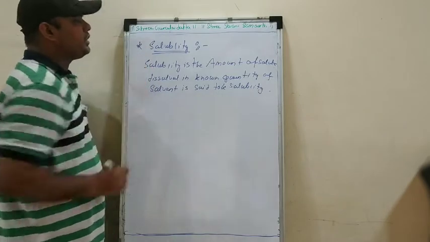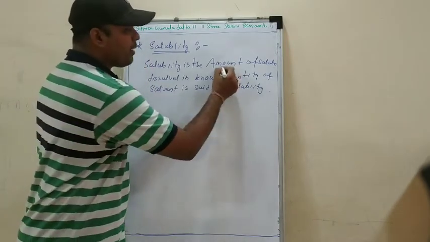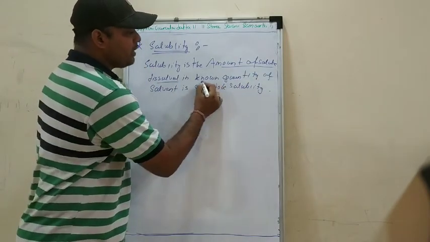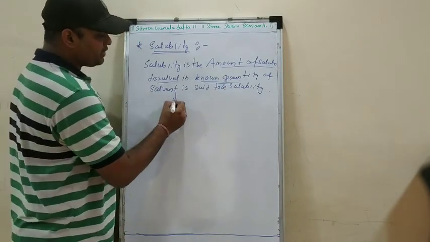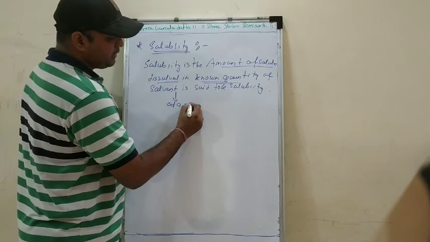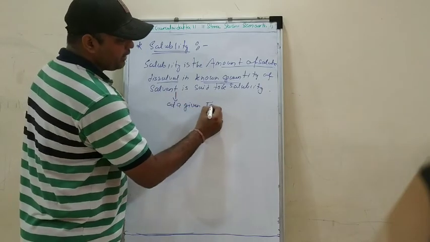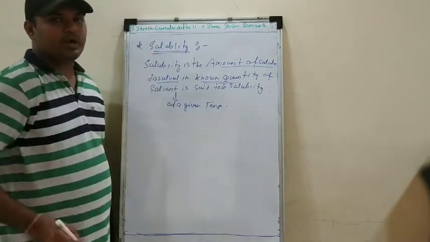So my dear students, what is solubility? Solubility is nothing but the amount of a solute dissolved in a known quantity of a solvent at a given temperature, at a particular given temperature, right? So this is what is called the solubility.